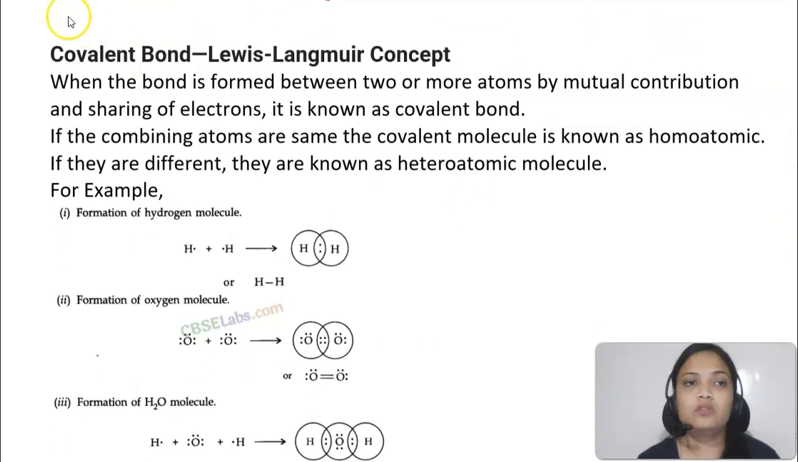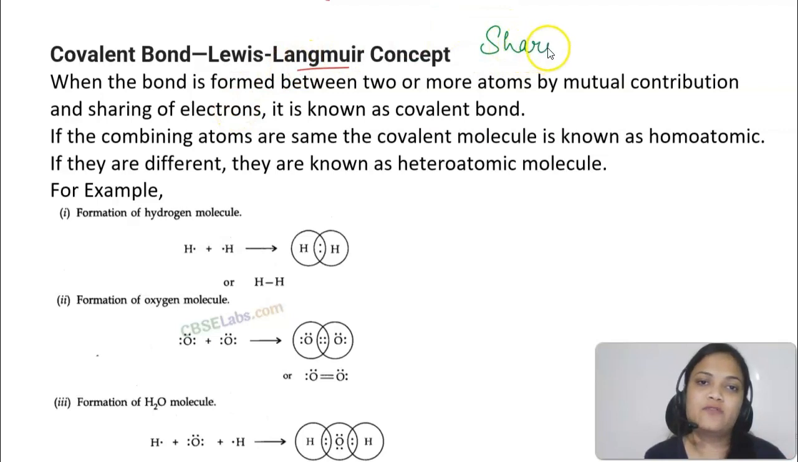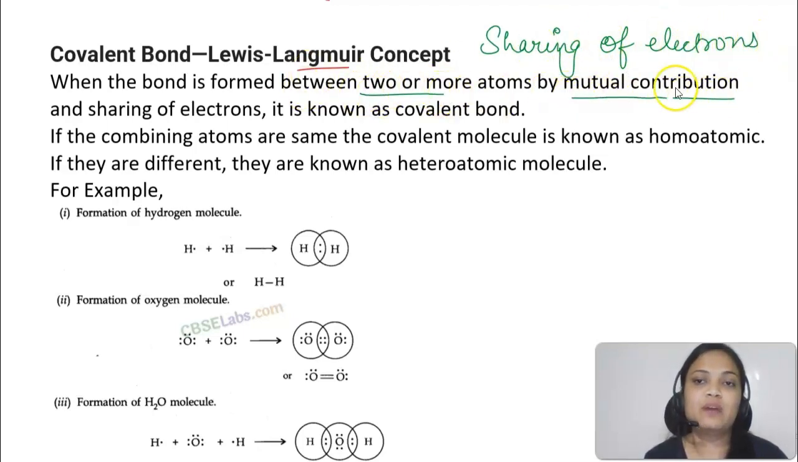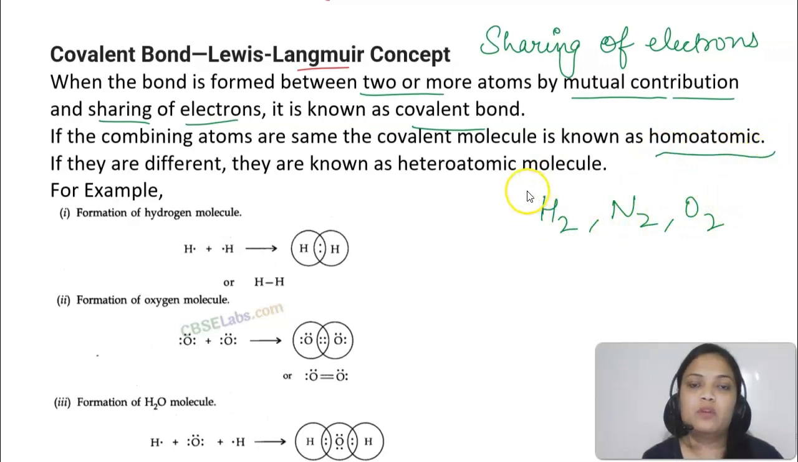So now let's talk about covalent bonding. So students, this is called the Lewis-Langmuir concept because Langmuir gave us the knowledge about the covalent bond. So you know what is a covalent bond, the second approach that I told you, right? The bonds that are formed by the mutual sharing of electrons. Whenever a bond is formed between two or more atoms by mutual contribution and sharing of electrons, it's called a covalent bond.